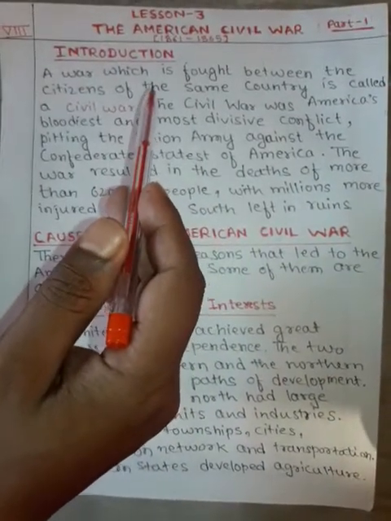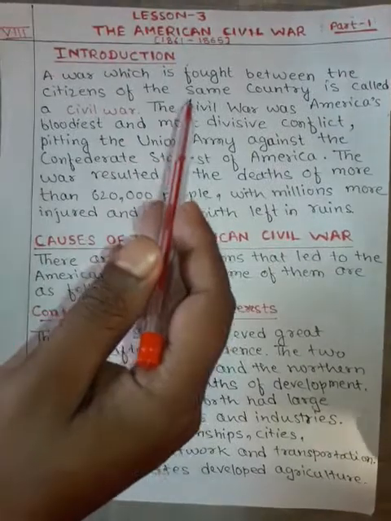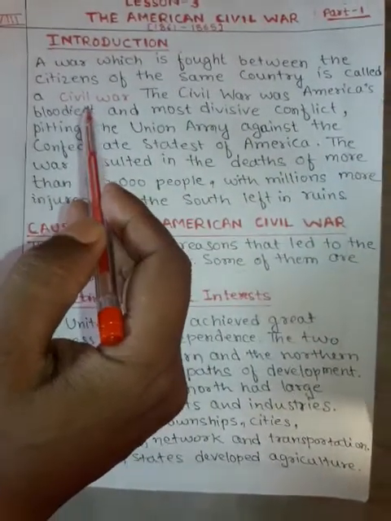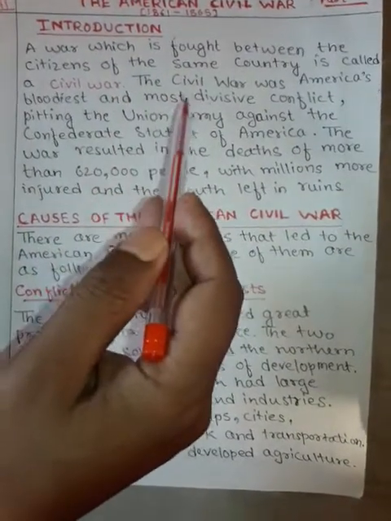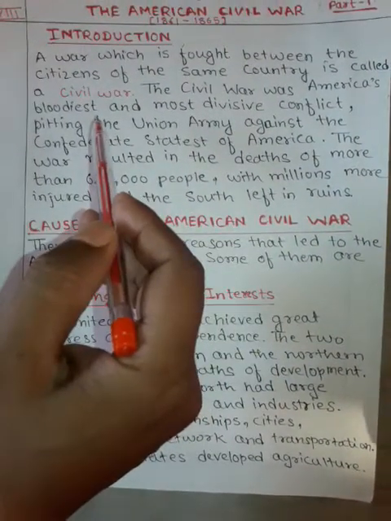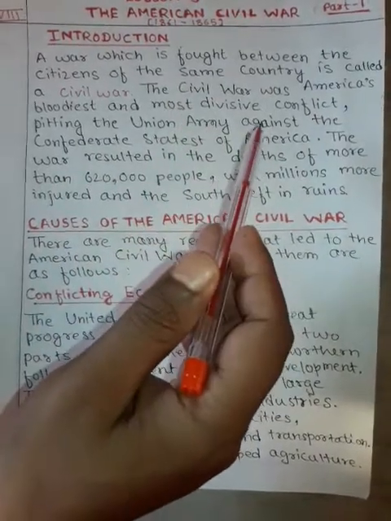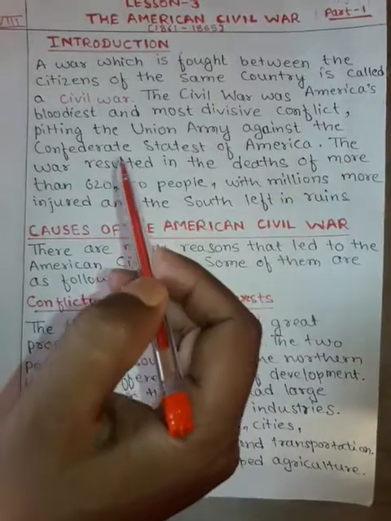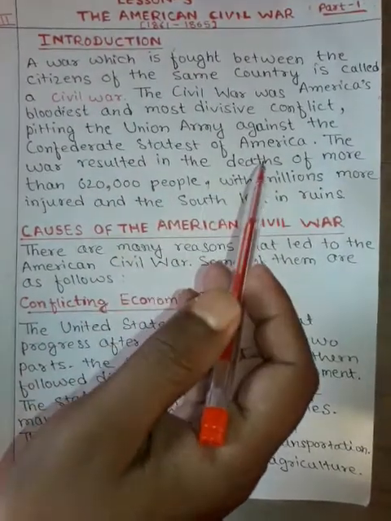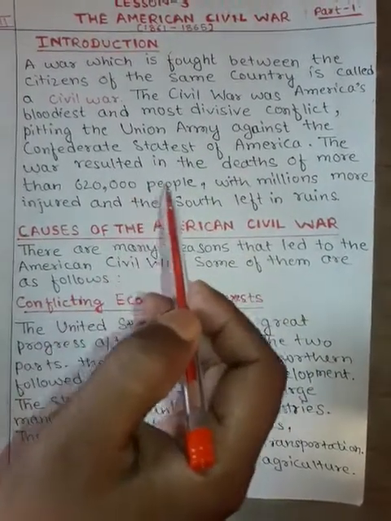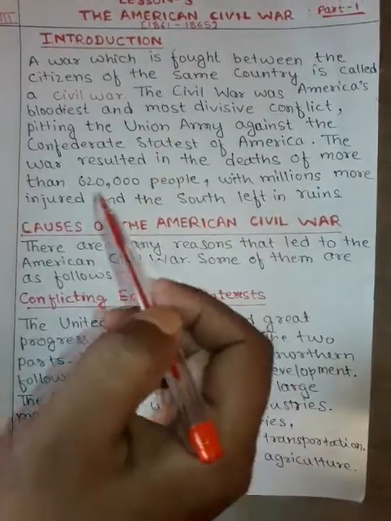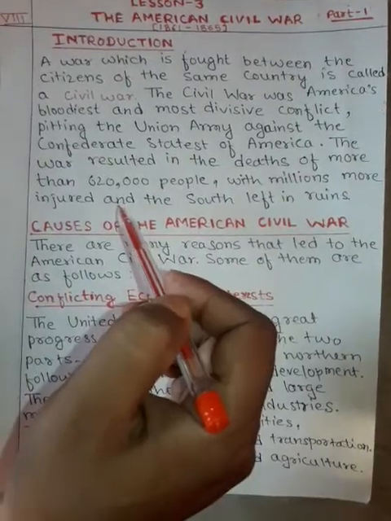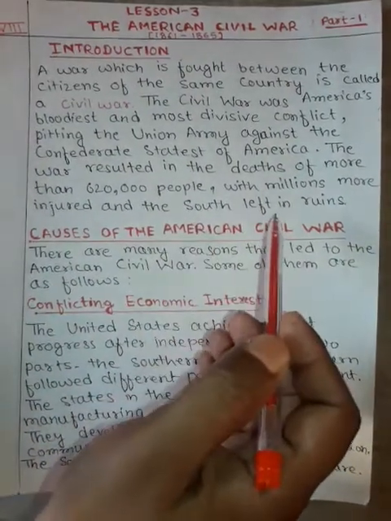First, the introduction. A war which is fought between the citizens of the same country is called a civil war. The Civil War was America's bloodiest and most divisive conflict, pitting the Union Army against the Confederate States of America. The war resulted in the deaths of more than 620,000 people, with millions more injured and the South left in ruins.